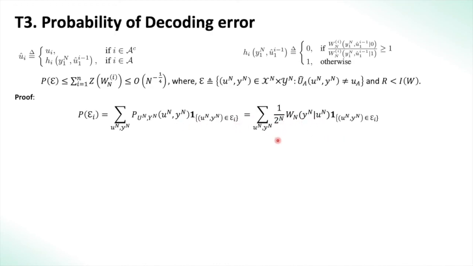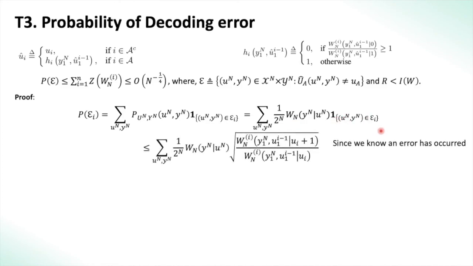Now clearly the probability of any one u^n is 1 by 2 power N, because that's the size of this vector and the number of bits we have, times the channel probability of y^n given u^n. The channel probability here is W sub N. This channel is the effective channel seen after the encoding process, and the indicator remains.